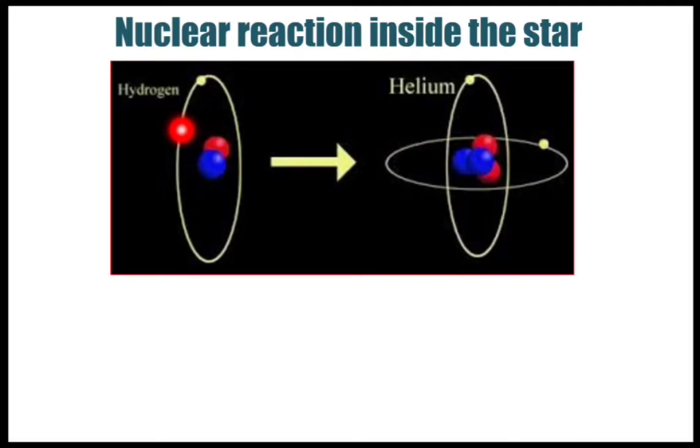This whole reaction, in which the nuclei of atoms react with each other, is known as a nuclear reaction. It is also known as a nuclear fusion reaction, because fusion, the combination of nuclei, is taking place. Because of this, energy in the form of heat and light is produced by the star, and our sun is also a kind of star.